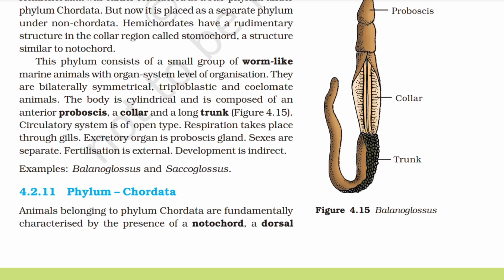Circulatory system is of open type. Respiration takes place through gills. Excretory organ is proboscis gland. Sexes are separate. Fertilization is external. Development is indirect. Example: Balanoglossus and Saccoglossus.